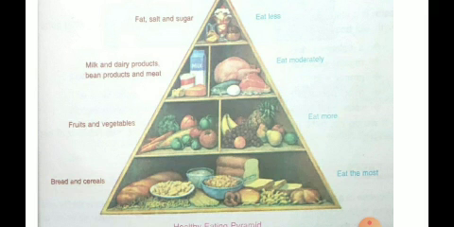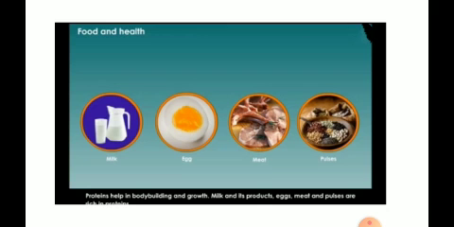As we move on to the top of the pyramid, we can observe the fat, salt, and sugar. We have to eat less. Understood? We have to eat less so as to make ourselves healthy. Moving on to the nutrients, now one by one we'll learn about the functions of the nutrients.